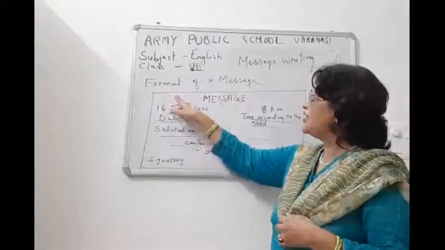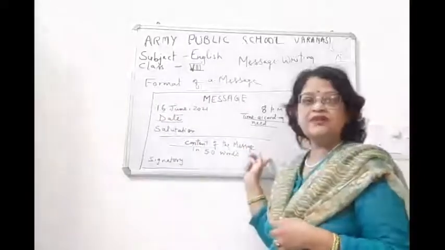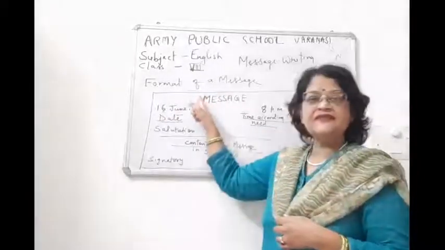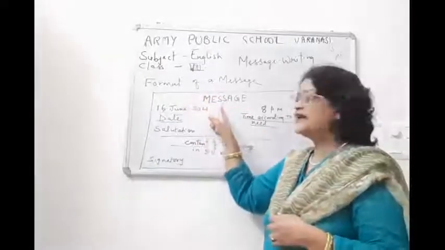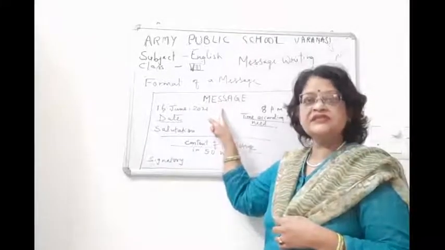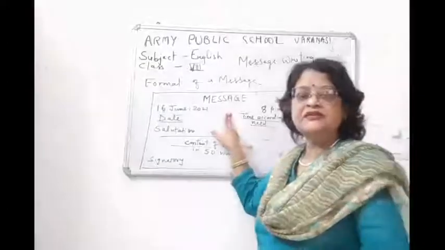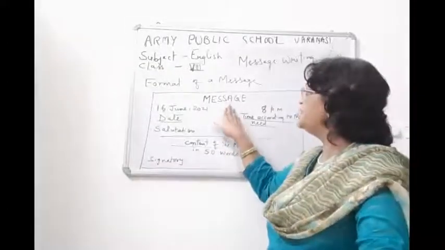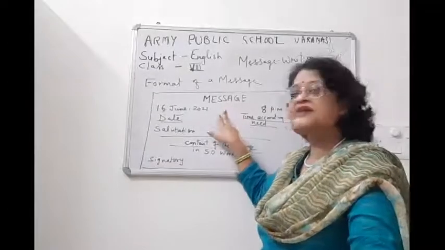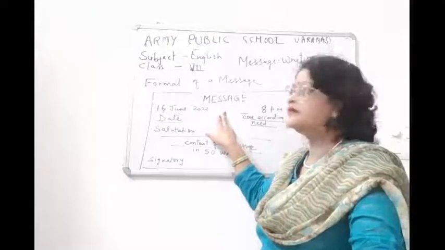So first draw a rectangular box, leave the first line, and in the second line write message. It should be written with capital letters in the center.